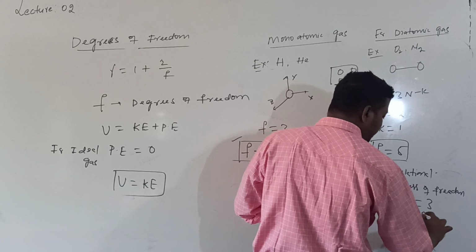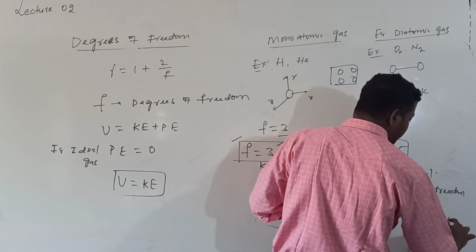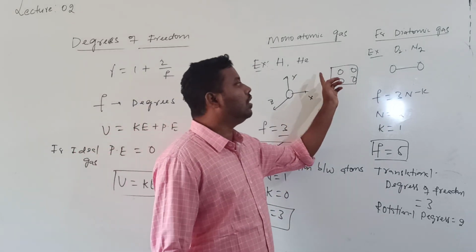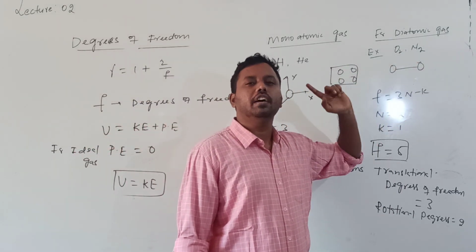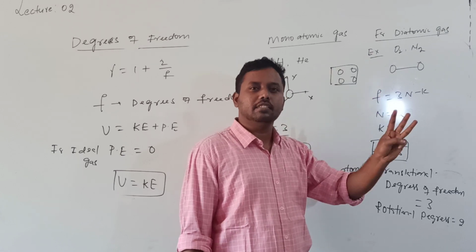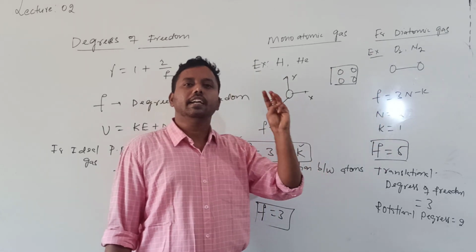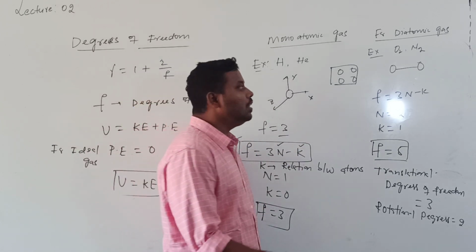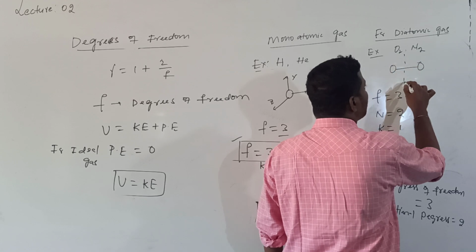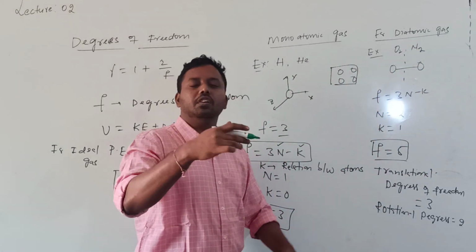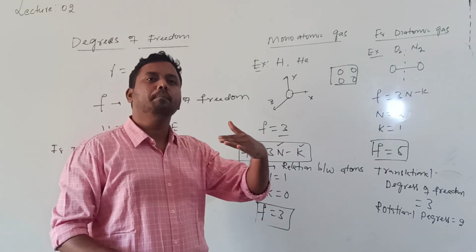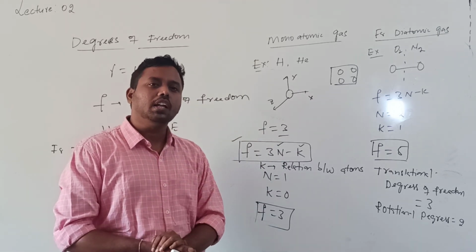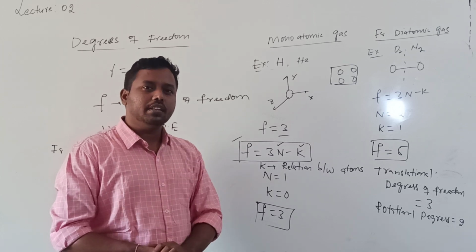Rotational degrees of freedom are given by 2. That means these molecules can move along the x-axis, the y-axis, and the z-axis in straight-line paths, so there are 3 translational degrees of freedom. At the same time, they can also rotate, about an axis perpendicular to their line joining and also parallel to it. So 2 rotational degrees of freedom. Total 5 degrees of freedom.